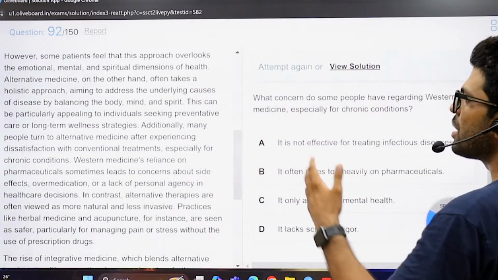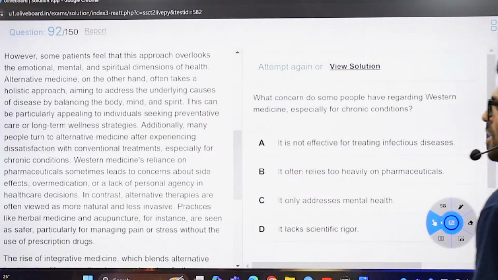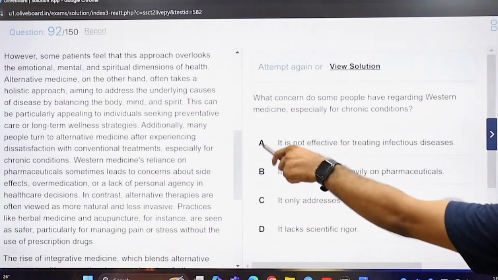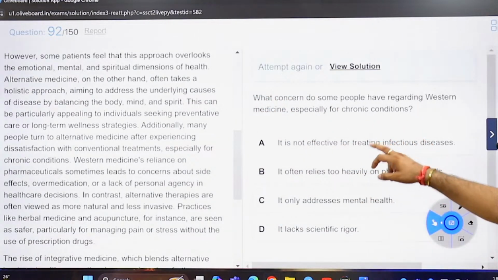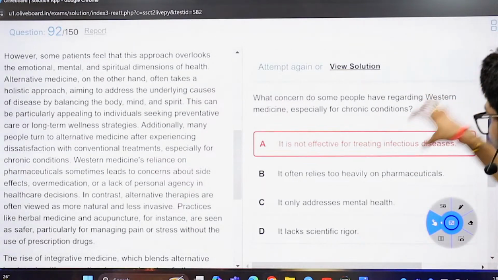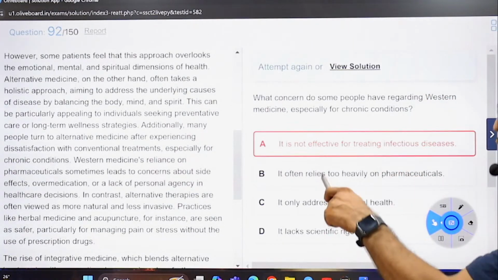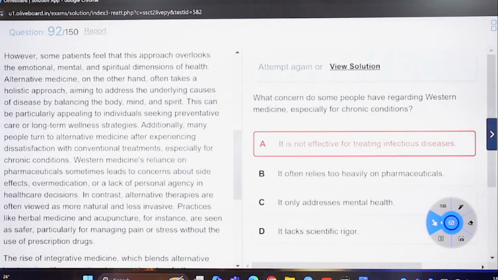Additionally, many people turn to alternative medicine after experiencing dissatisfaction with the conventional treatments, especially for chronic conditions. So I thought of this. They are dissatisfied with this. I clicked, it's not effective for treating. I didn't notice it has some keyword, infectious diseases and such. So I got this wrong.